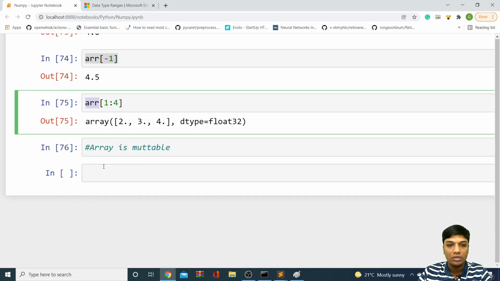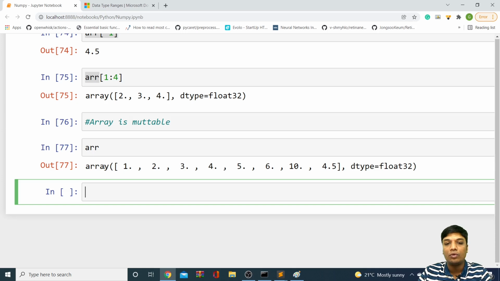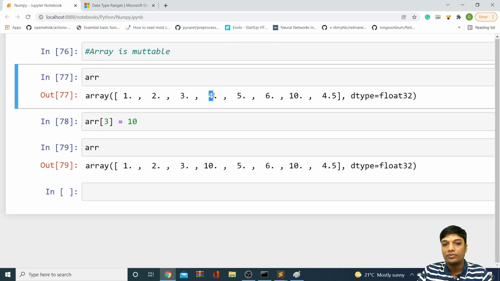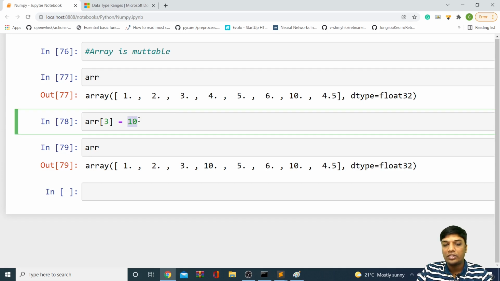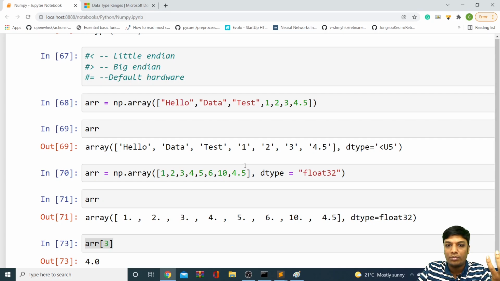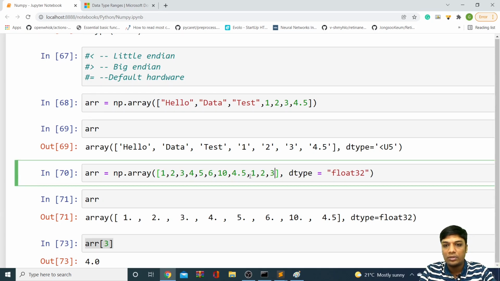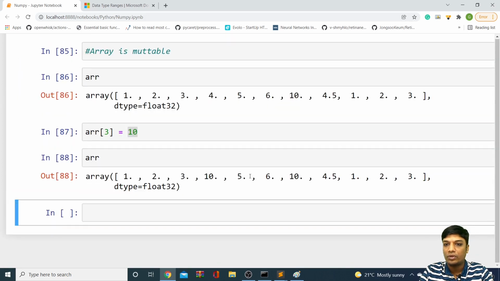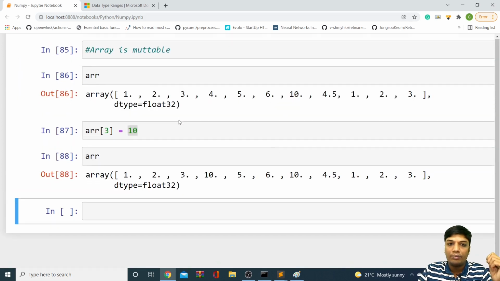The proof for this is, for example, your array is something like this, and if you want to manipulate your array, for example, if I say array of 3 is equal to 10, you can see the third element became 10. Third element was 4 actually, but in the same way, in the existing array only I'm able to change. So I can say array is mutable. Obviously, array can accept duplicate values. You can also check that. For example, if I try to add 1, 2, 3 here, it will happily accept without any problem. Okay, so that's cool.